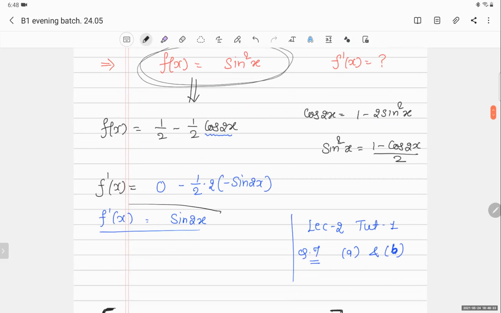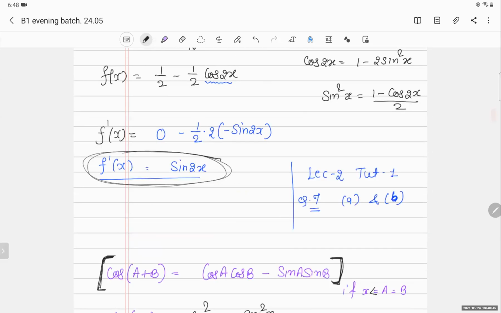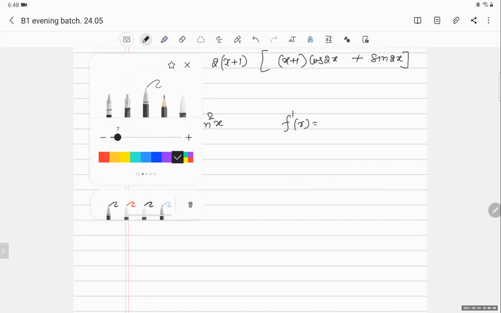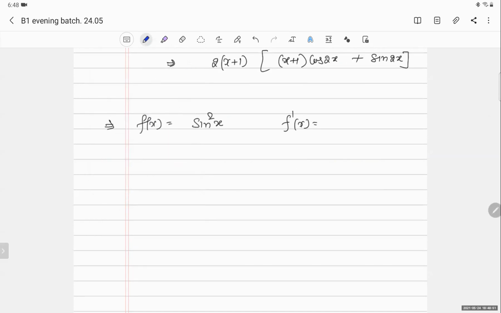What was my f dash x? Sin 2x, right? Yes, sir. And we did it by simplification of the formula. But now I know some other stuff also. I know the product rule, so I will use the product rule here. My answer should be the same in both cases, right?